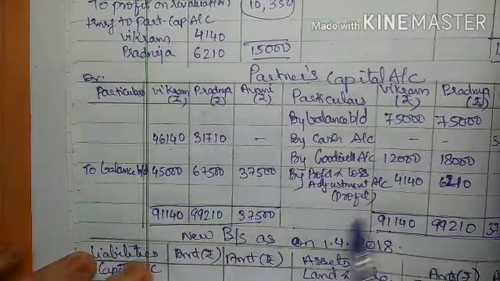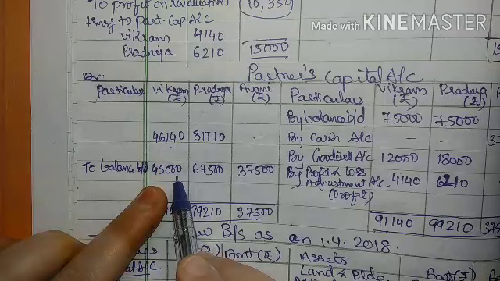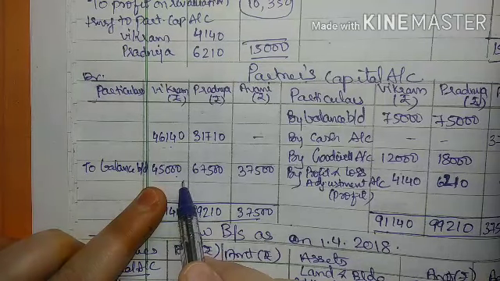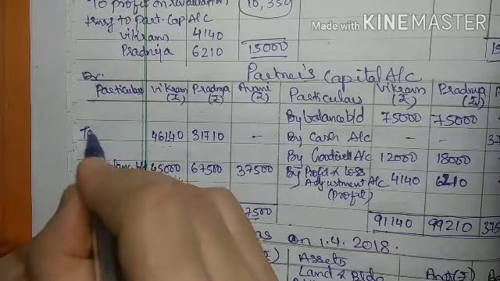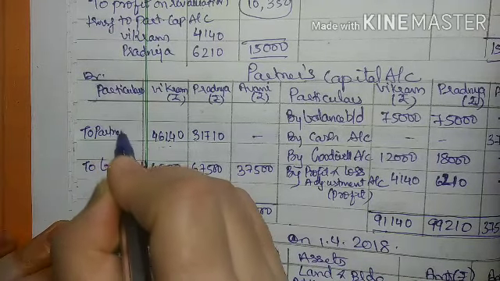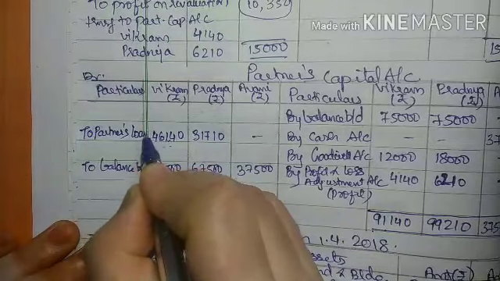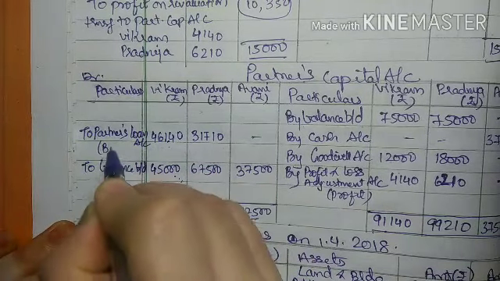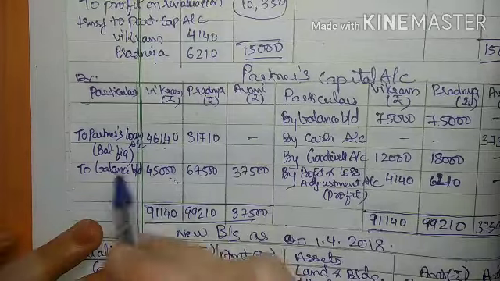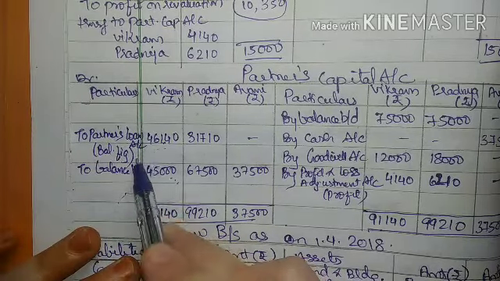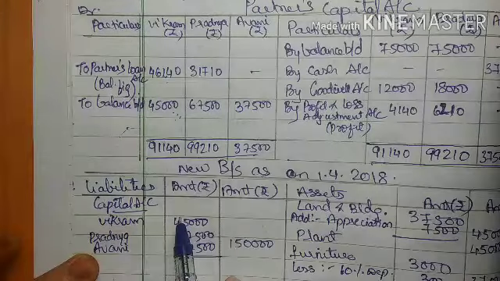Actually हर प्रॉब्लम में हमको ये बैलेंस मिलता था, राइट? यहाँ बैलेंस पहले से दिया हुआ है. अब जो भी बैलेंस आ रहा है, this is my balancing figure, as per the adjustment, I will transfer it to partner's loan account. This is what balancing figure, right? This is what balancing figure. So this has to be transferred to partner loan account. ये मैंने पहले ही ट्रांसफ़र कर दिया है कैपिटल अकाउंट.